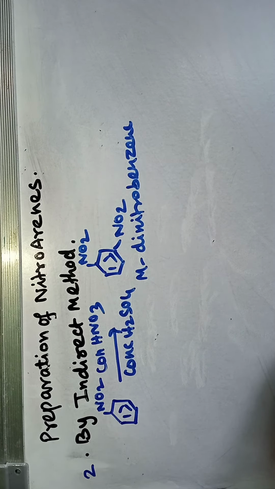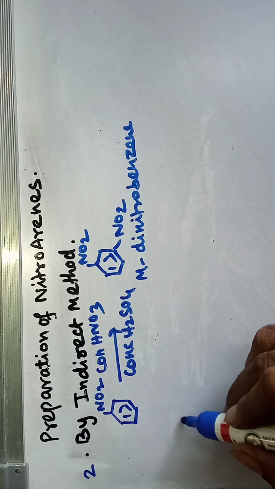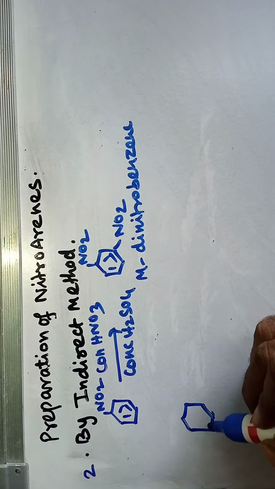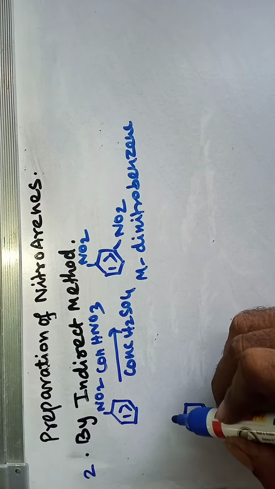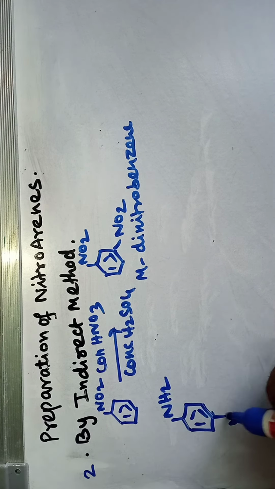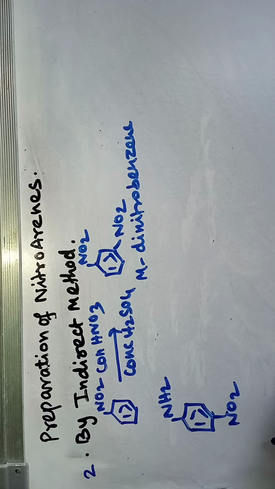So for preparing para-dinitrobenzene, we adopt the following method. Here we are taking para-nitroaniline.